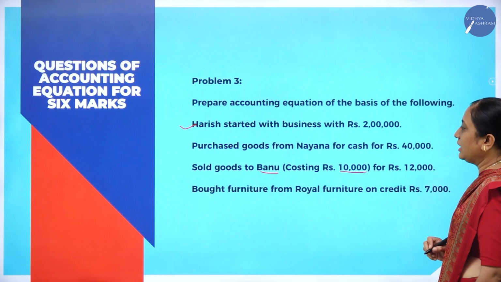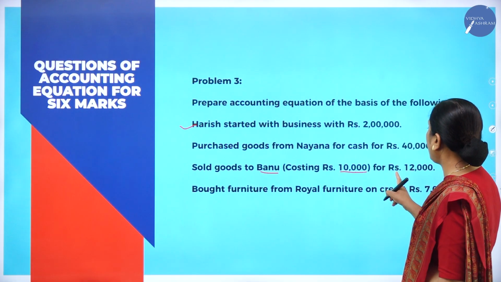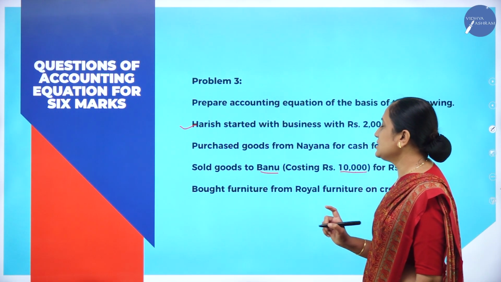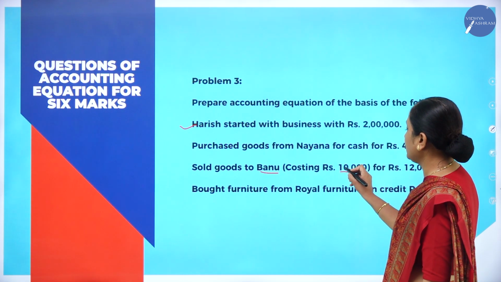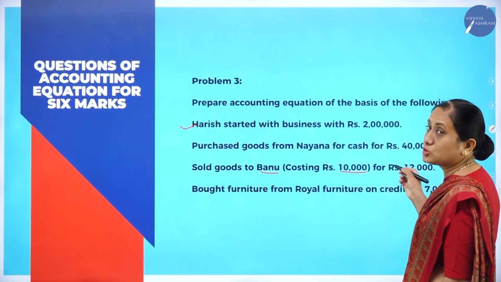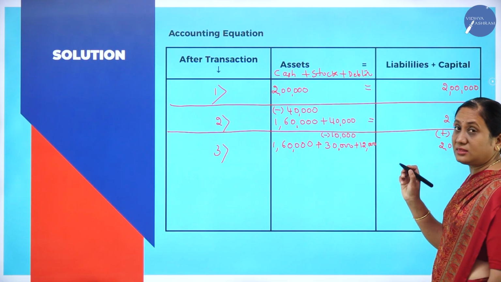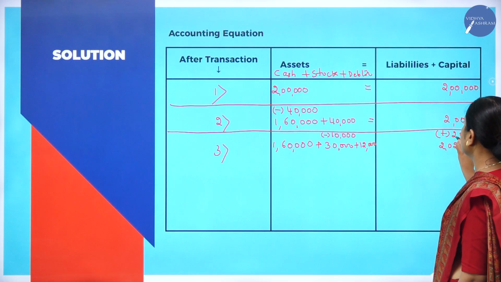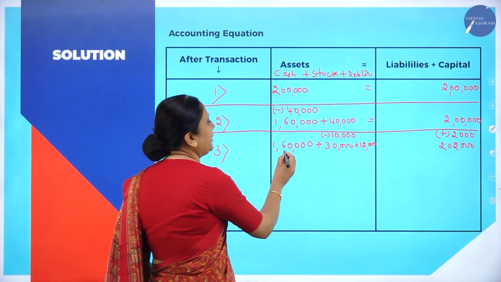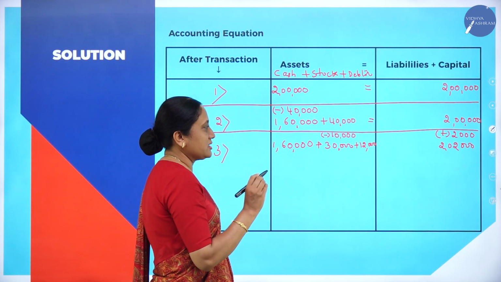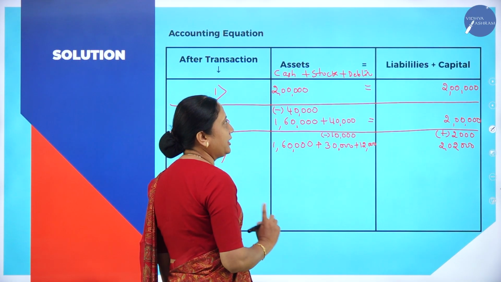See here, we will understand. Sold goods to Banu costing rupees 10,000 for rupees 12,000. The meaning of this is the business has sold goods to Banu. The actual value of the goods is 10,000, but goods of 10,000 value have been sold for 12,000. So 12,000 minus 10,000, the 2,000 is profit to the business. Why is there no change with respect to cash? Because it is not a cash sale. That is why there is no change with respect to cash.